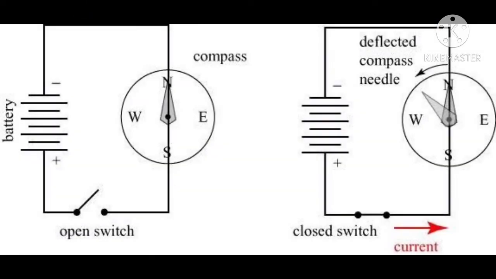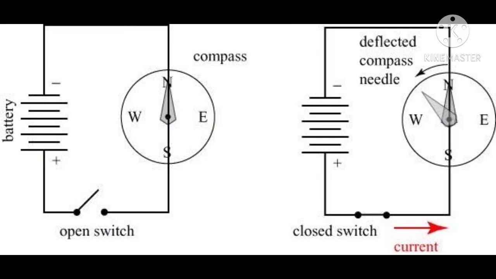His discovery can be understood by these two circuit diagrams. Here in this circuit diagram, on one side you can see an open switch in which the magnetic compass needle does not get deflected. But in the other one, the switch is closed and the current flows through the circuit, and therefore the compass needle gets deflected. So thus, from this very simple experiment, he concluded that electricity and magnetism are related